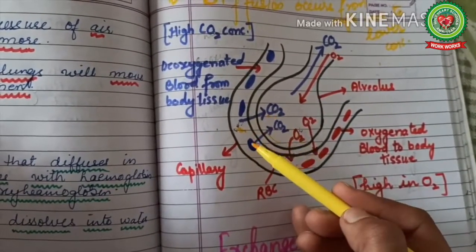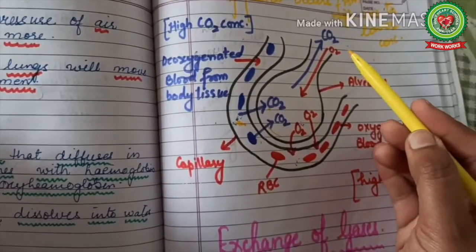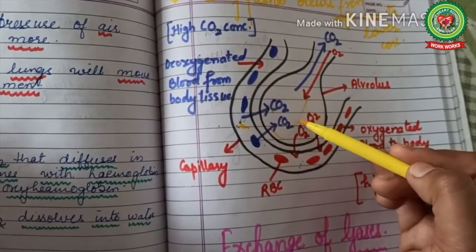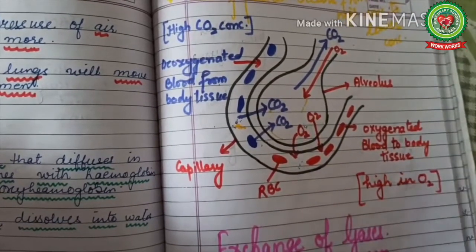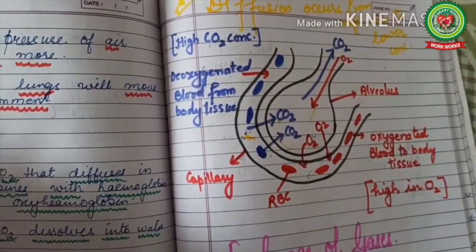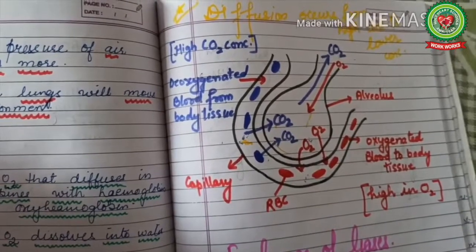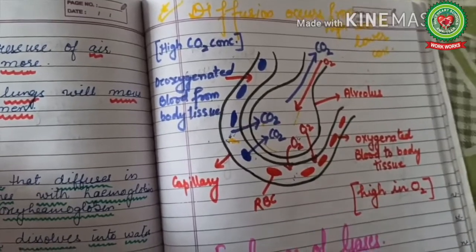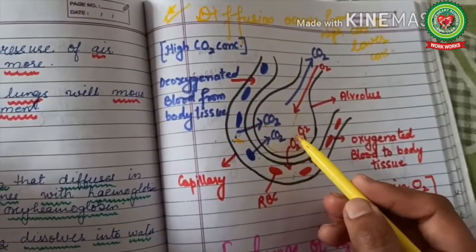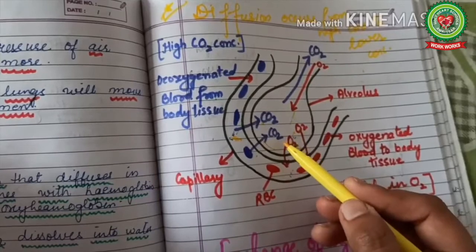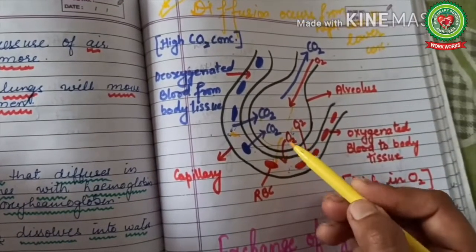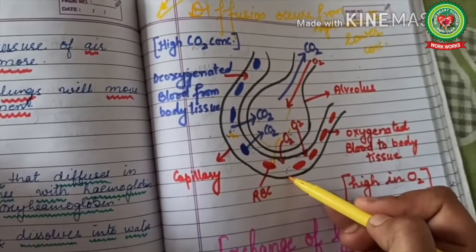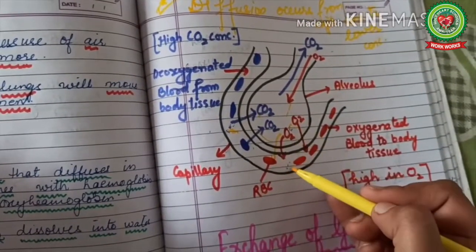And from outside, the oxygen is coming inside the lungs, so the concentration of oxygen is more in the alveolus. So the process of diffusion will occur. Oxygen from alveolus will move towards the blood capillary, so the oxygen will enter into the blood capillary.